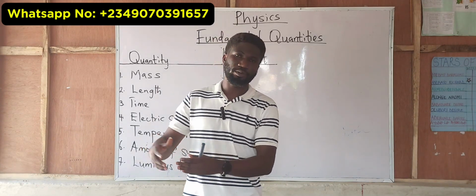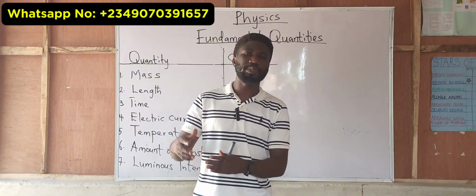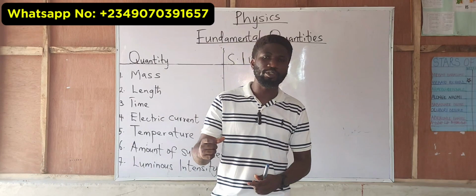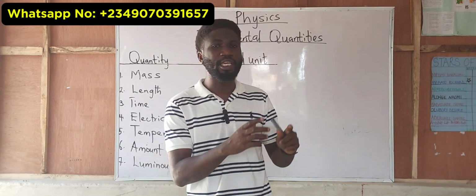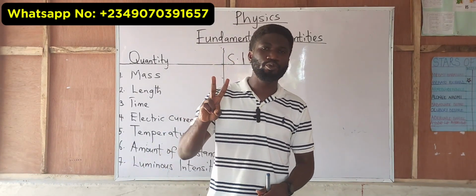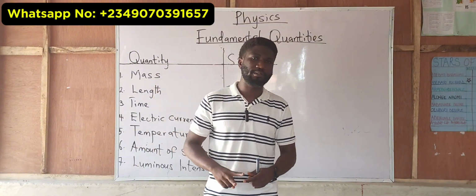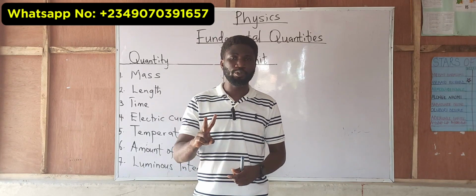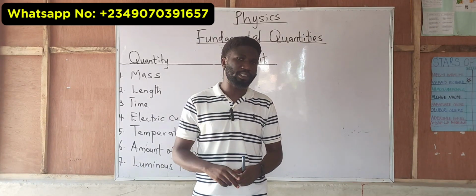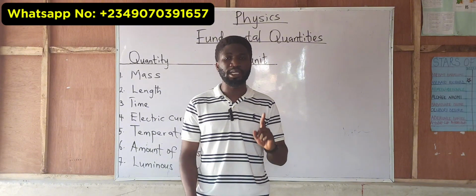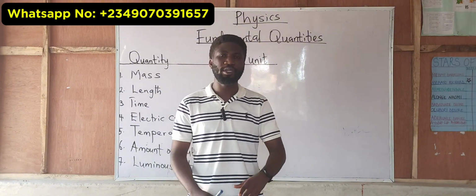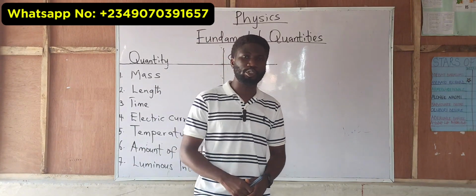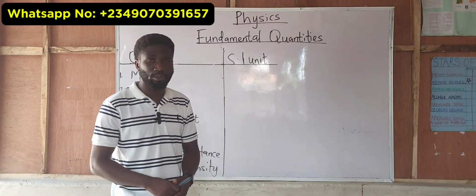What then do we measure? The things that we measure in physics are known to be quantities. Anything that we measure in physics is said to be a quantity. And we have two types of quantities: number one, the fundamental quantities, and number two, the derived quantities. But in today's class, we are going to be talking about fundamental quantities.